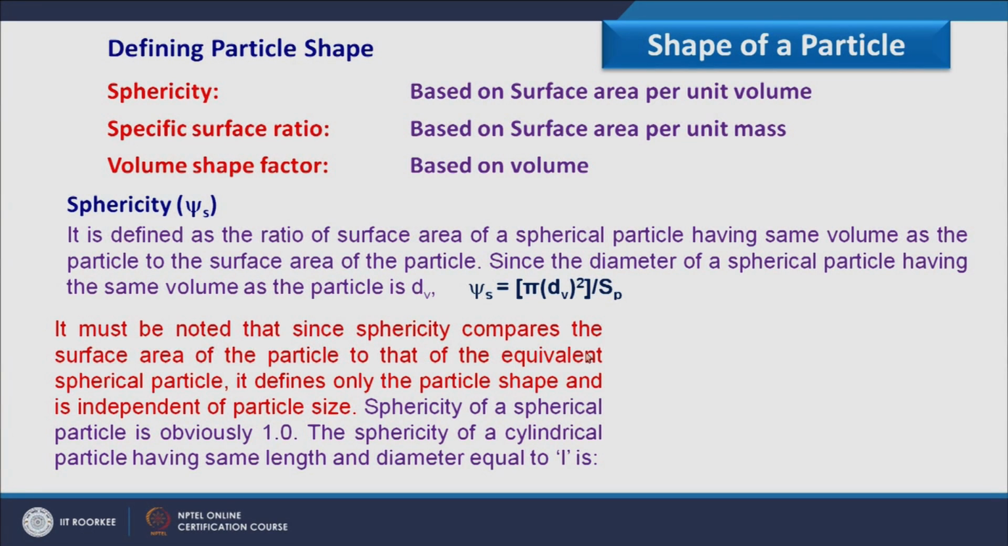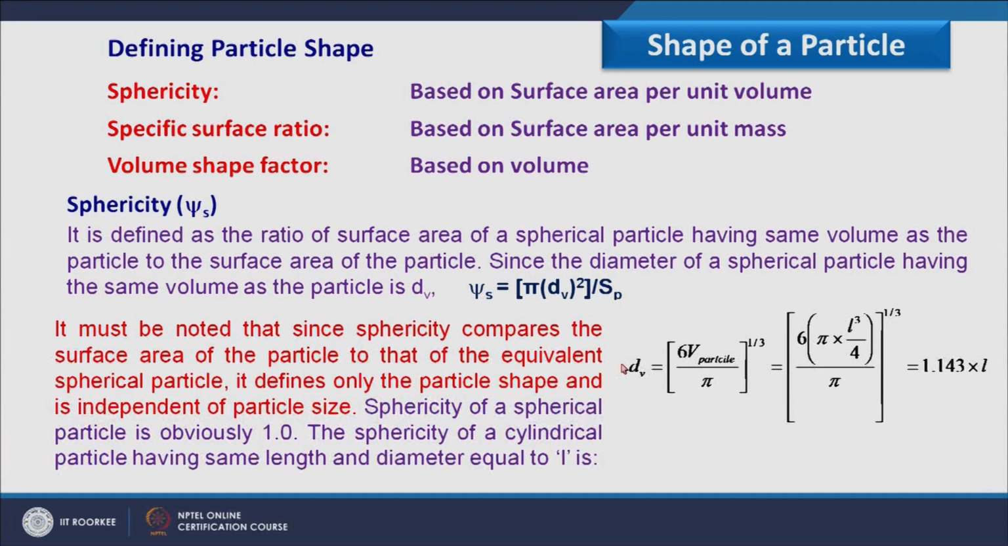It must be noted that since sphericity compares the surface area of the particle to that of an equivalent spherical particle, it defines only the particle shape and is independent of the particle size. For example, if I am having a particle of 1 mm diameter or 10 mm diameter, when we equate the surface area of the particle and the equivalent surface area of a sphere, both have the same value, so it is not affected by the size of the particle. It completely defines the shape of the particle.